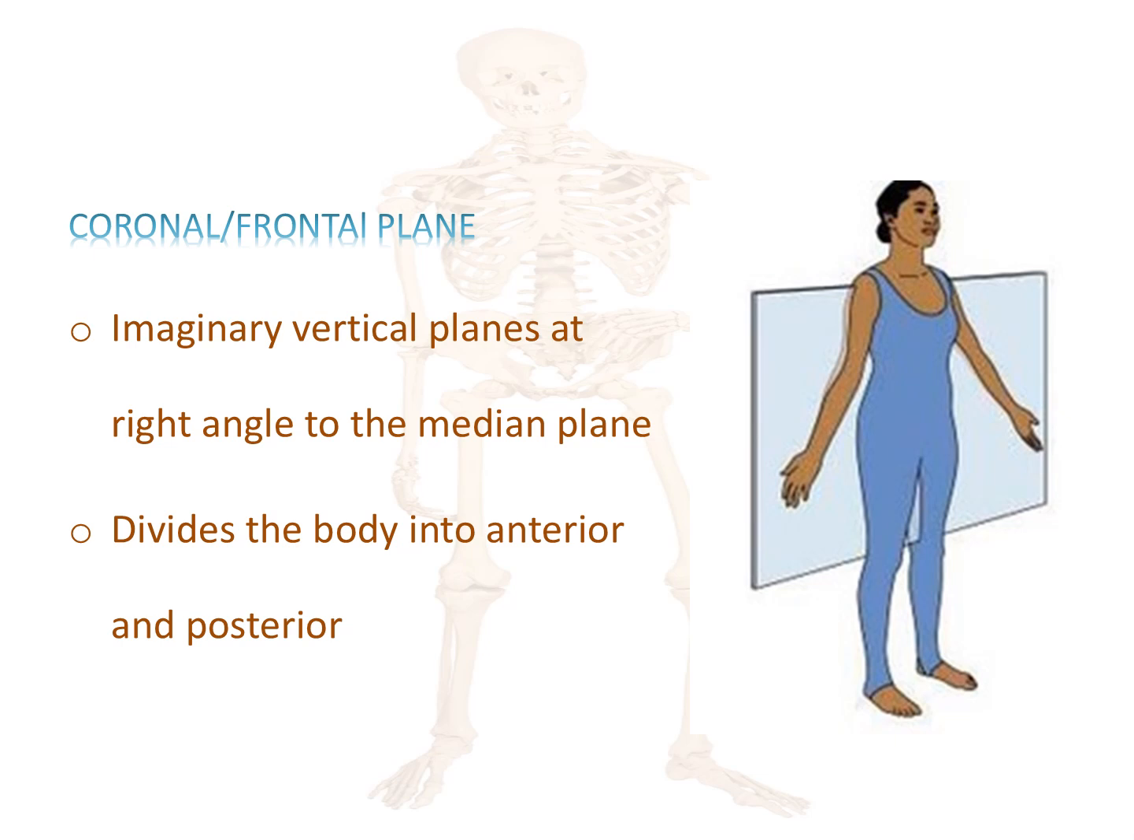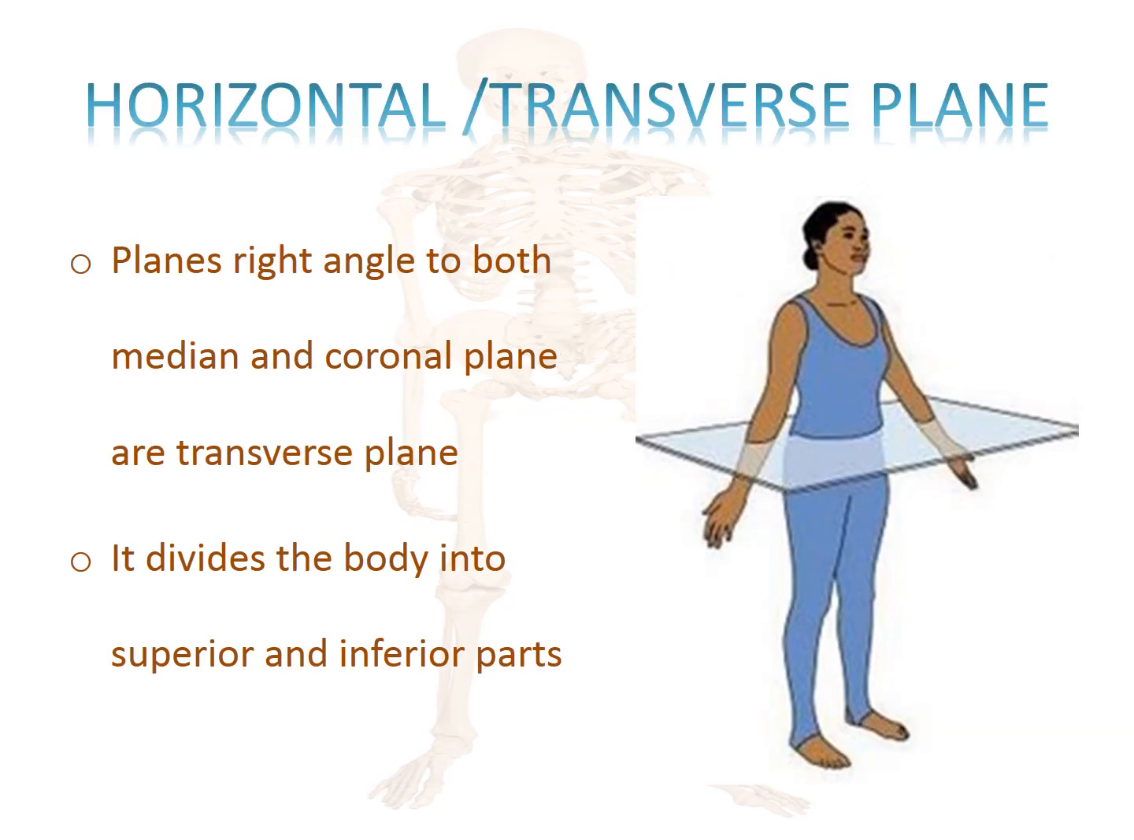Now we discuss frontal plane. The other name of frontal plane is coronal plane. Imaginary vertical planes at right angle to the median plane. It divides the body into anterior and posterior parts. Horizontal plane. The other name of horizontal plane is transverse plane. Planes at right angle to both median and coronal plane are transverse plane. It divides the body into superior and inferior parts.